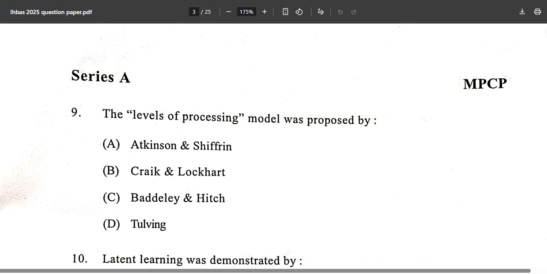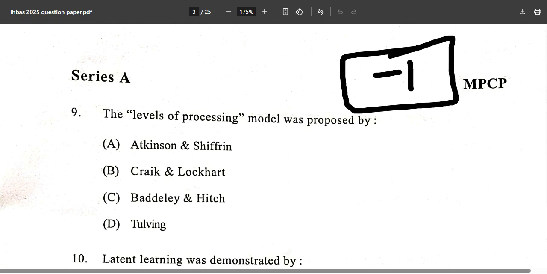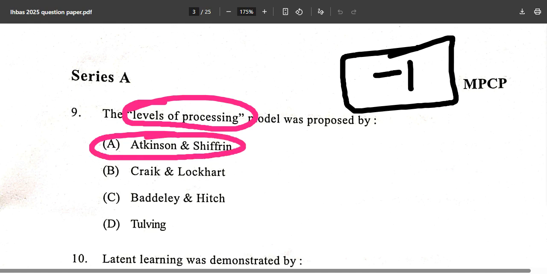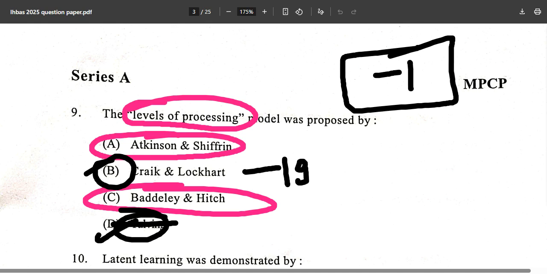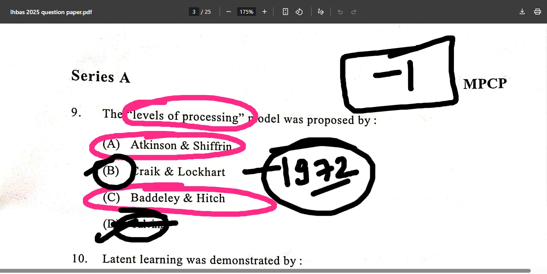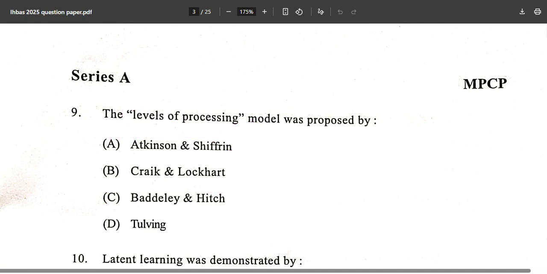If you know the correct answer for all these questions, then you are preparing very well and your chances are very high that you will clear the upcoming MPhil entrance. And if you miss any single one of these, then your chances drop down significantly. Now, the correct answer: Atkinson and Shiffrin, of course not, that is the stage model. Baddeley and Hitch, of course not, that is working memory. No, it is not Tulving. It is option B, Craik and Lockhart, 1972, from where we get the deep and shallow processing, on the various levels.